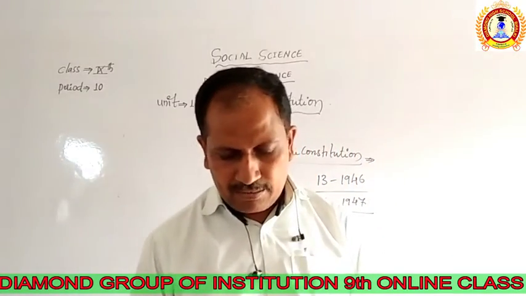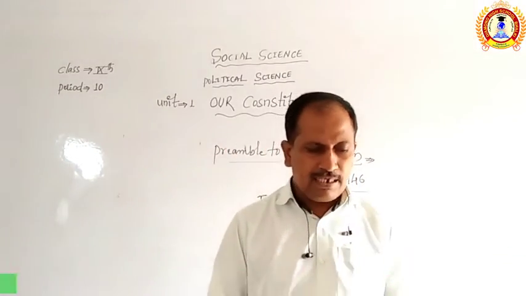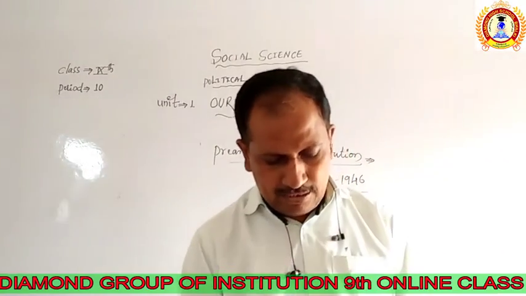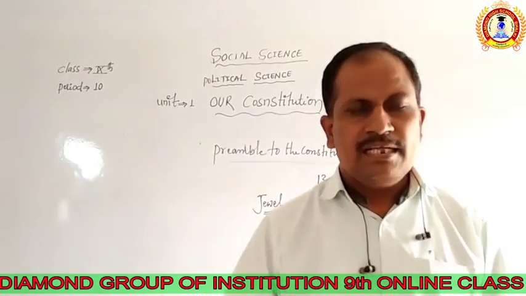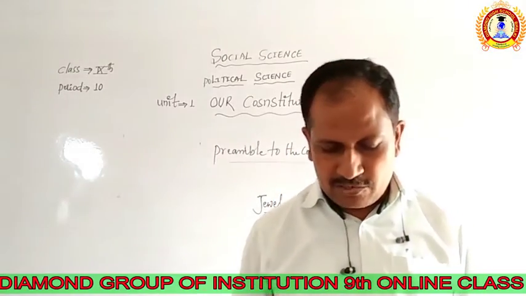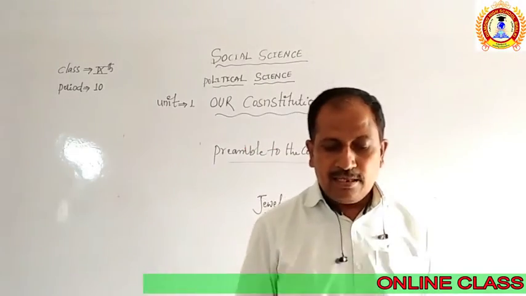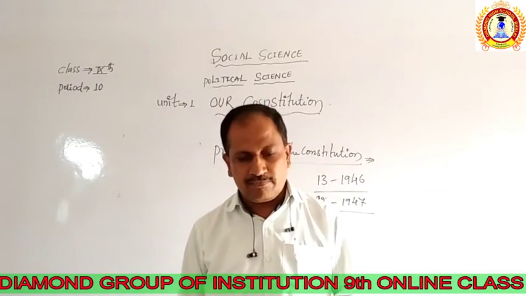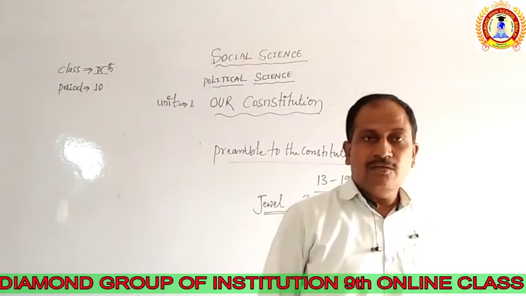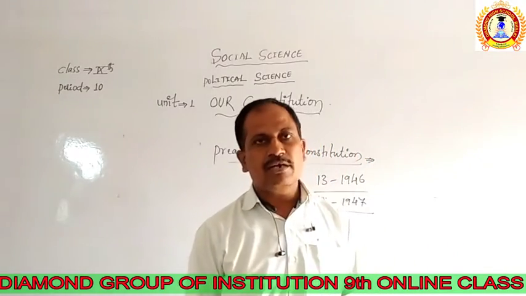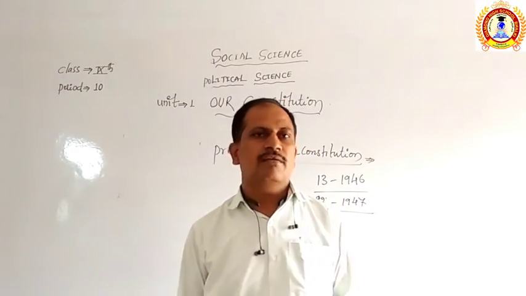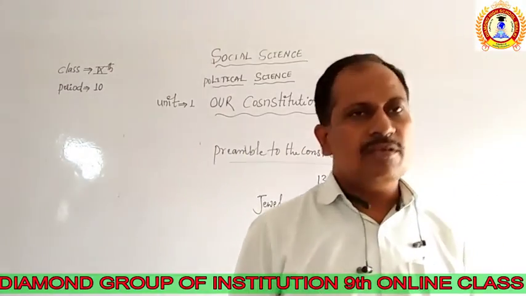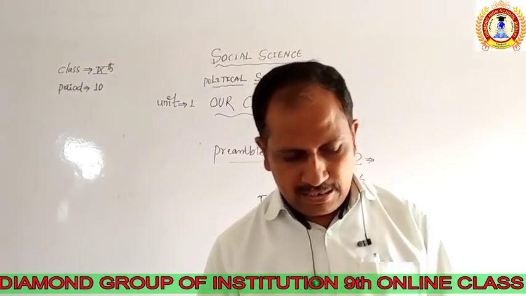Now the remaining part we are going to continue in the next class, where we will discuss the points related to the preamble to the constitution. I will just tell you the points we are going to study in the next class: we the Indian citizens, sovereign, socialist, secular, democratic, republic. All these points we will discuss in the next class, and we will continue with the salient features of our constitution in the next class. Thank you.